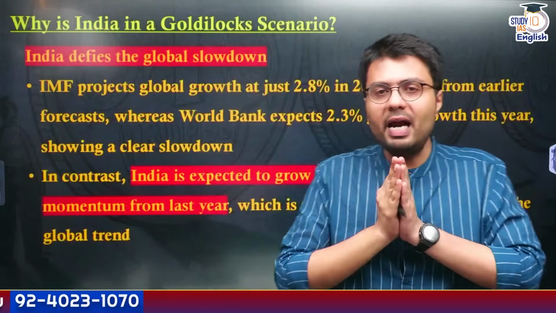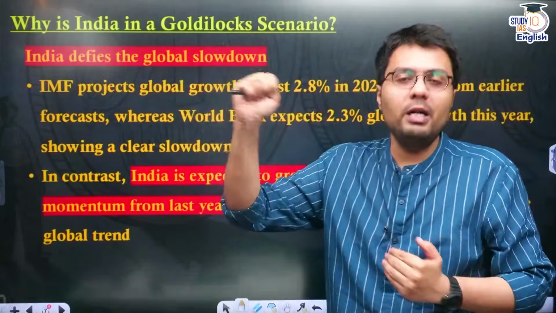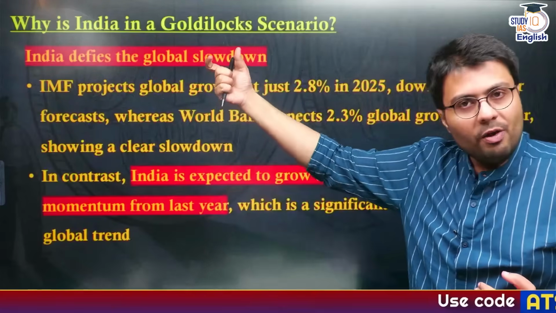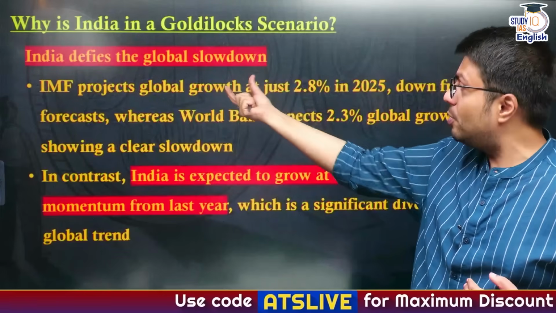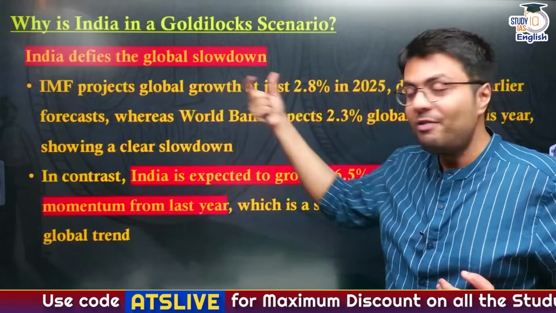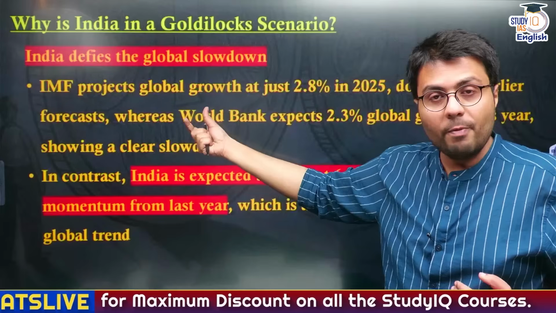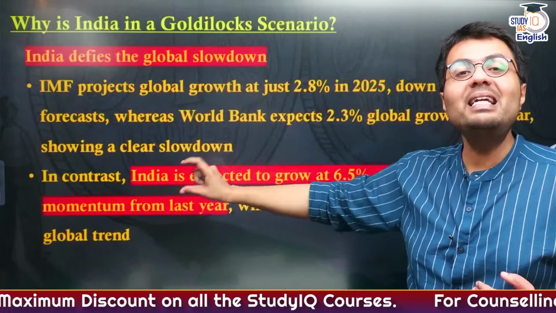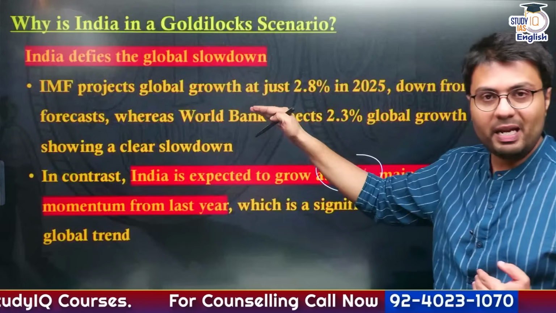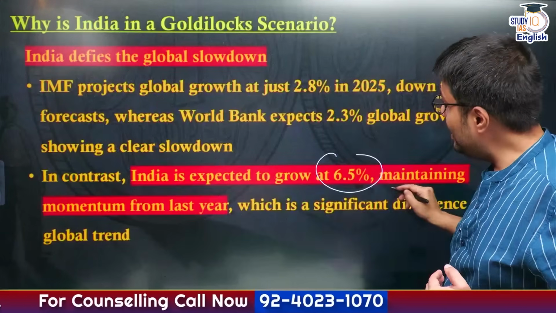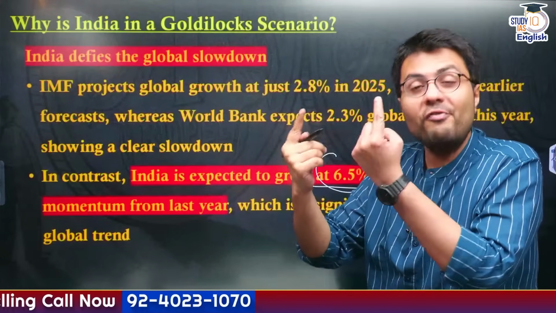First, let us understand how India is defying the global economic growth. I told you various agencies like the IMF and World Bank have pegged global economic growth at 2.8% by the IMF and 2.3% by the World Bank. On the other hand, now see India's expected economic growth. Many agencies have highlighted that India is expected to grow at 6.5%,